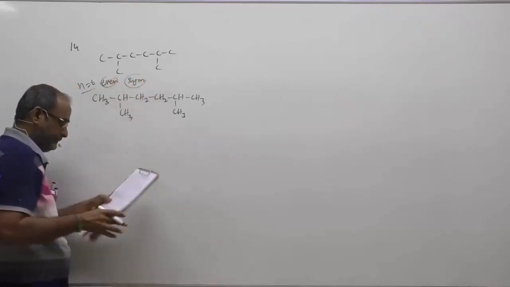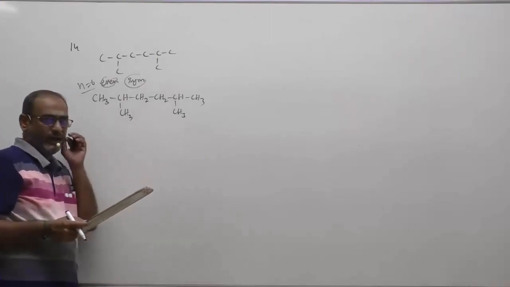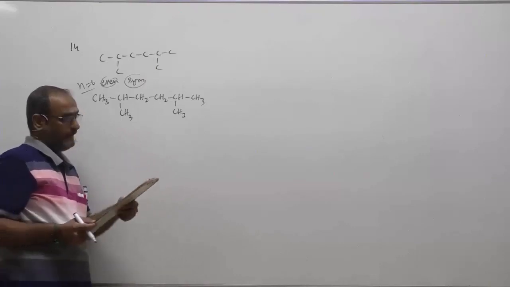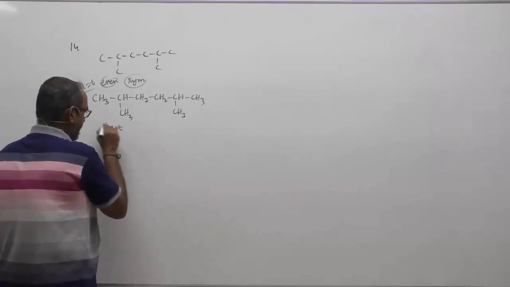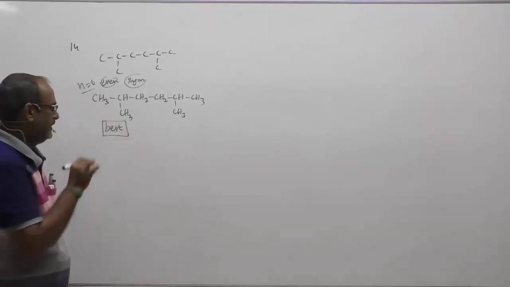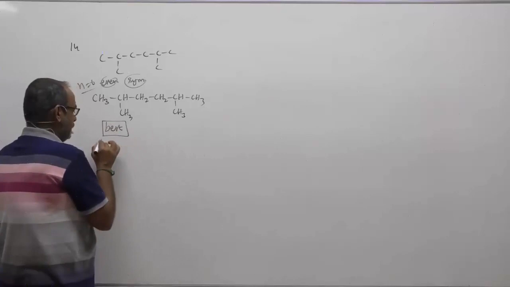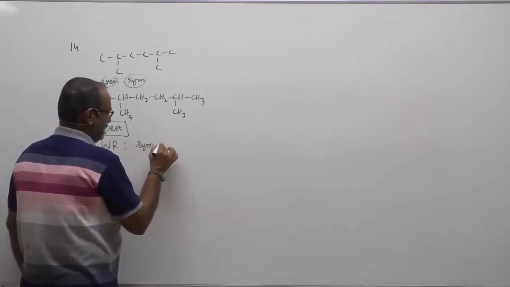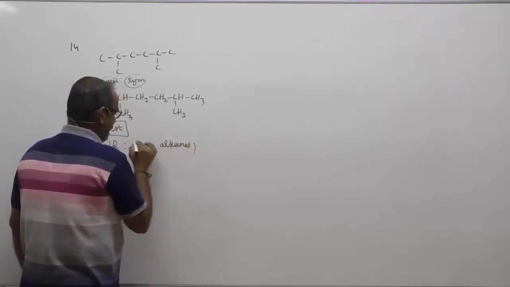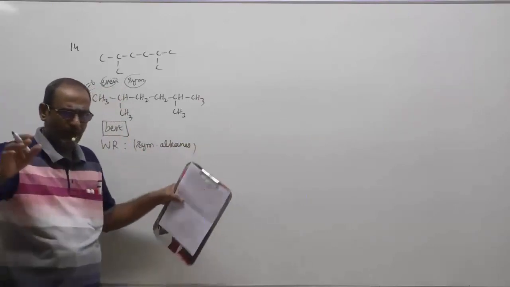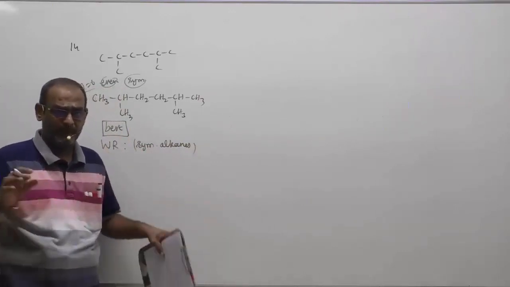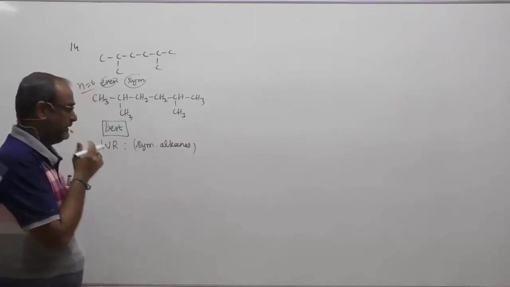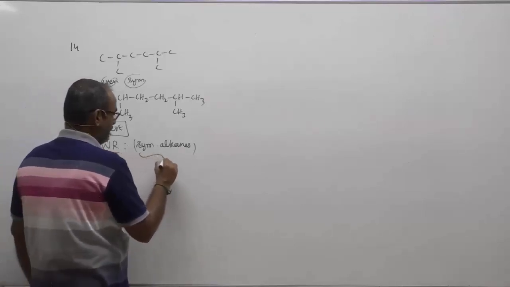You can see here. Now, by Wurtz reaction, we need to prepare. For Wurtz reaction, you need 2 alkyl halides in the presence of sodium. Okay. The best suitable alkyl halide. The word best is very, very important. Children, Wurtz reaction is fundamentally for symmetric alkanes. If you use unsymmetric alkyl halides, you will have a mixture of products. When you have a mixture of products, then it is very difficult to separate. Therefore, Wurtz reaction is basically for producing symmetric alkanes.